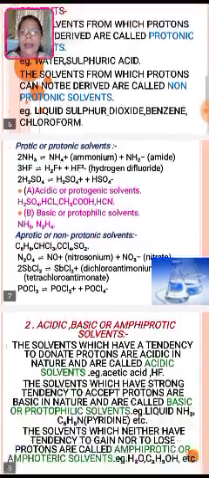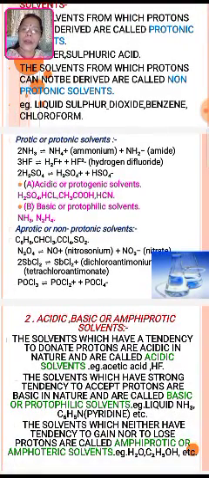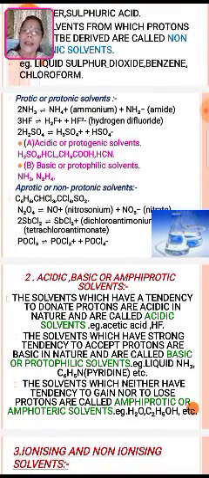Now see the screen, the reactions of protonic solvents. When two molecules of ammonia react with each other, there is the formation of ammonium and the amide ion. Amide is in anionic form, whereas ammonium is positive, that is cationic form. The same with hydrogen fluoride: there is the formation of hydrogen difluoride as well as H2F plus. The third example shown on the screen is two H2SO4 molecules reacting with each other, forming H3SO4 plus and HSO4 minus.